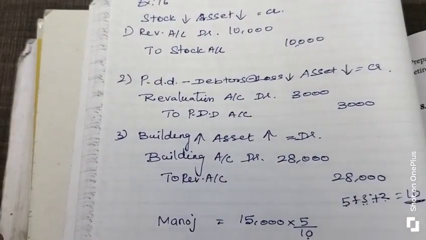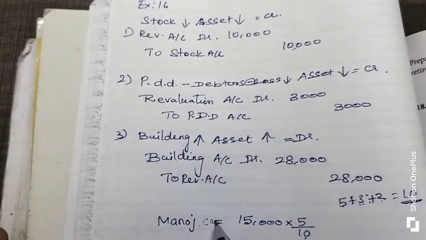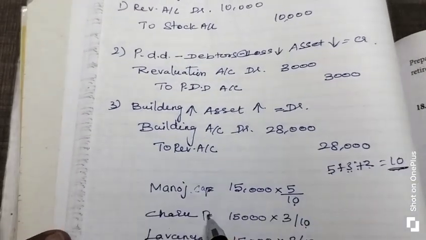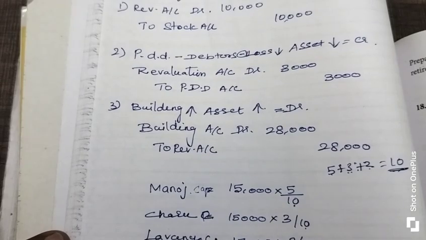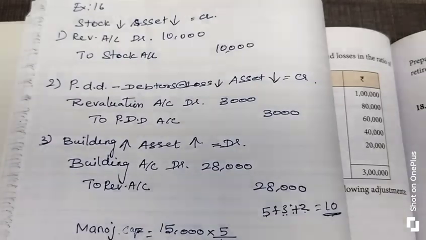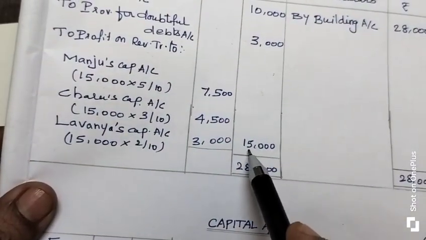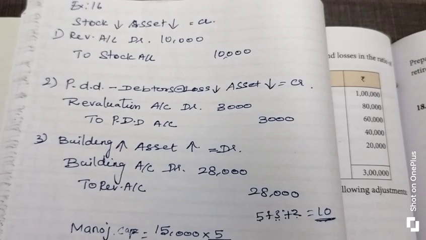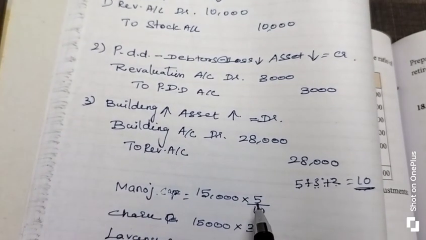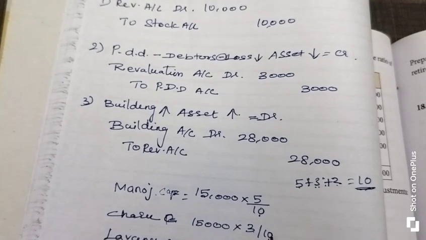The respective partner's name is entered, and we transfer the profit on revaluation to the respective partner's capital account. How much profit do we get? On the revaluation account we get 15,000 rupees. That 15,000 rupees is calculated with their profit sharing ratio, that means 5/10, 3/10 and 2/10.